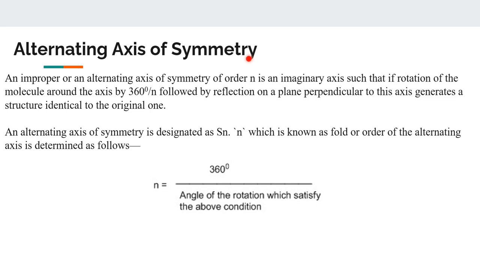Okay, so what you just saw, we did two things over here. What was the first thing that we did? We rotated. Second, we took a reflection. So what is an alternating axis of symmetry? It is an imaginary axis, remember this, such that if the rotation of the molecule is carried out by 360 by n, where n is the number of rotations, here I have shown the formula, we'll see that later, followed by a reflection on the plane perpendicular to the axis, it generates a structure which is identical to the original one.